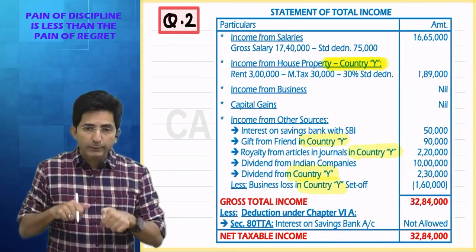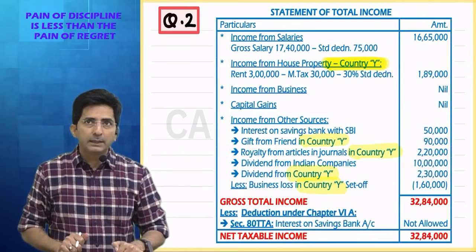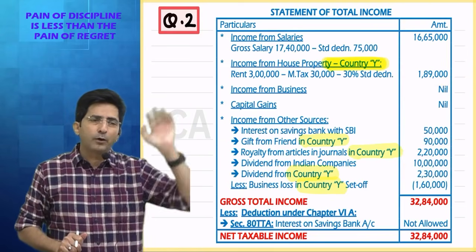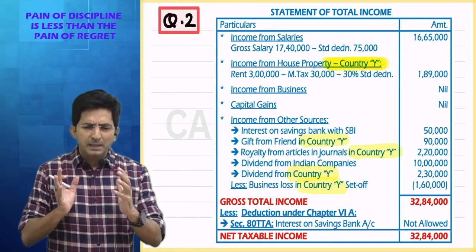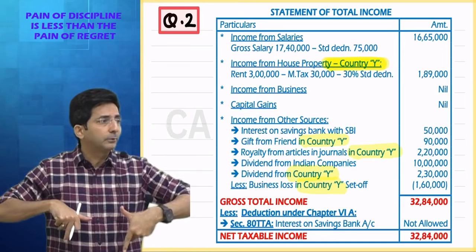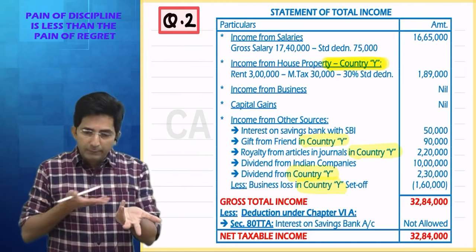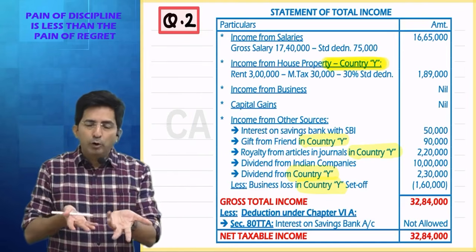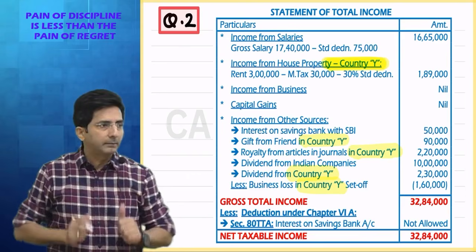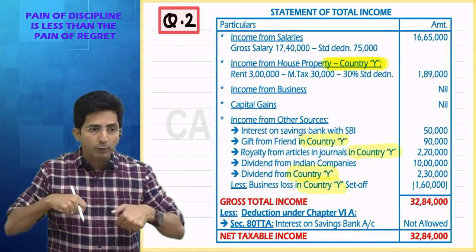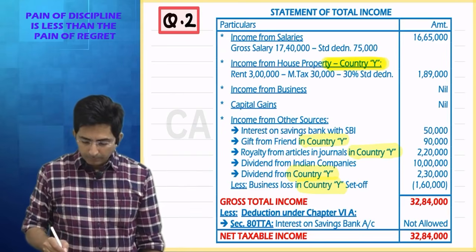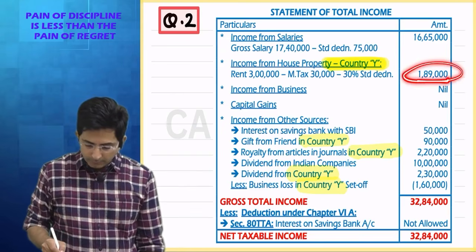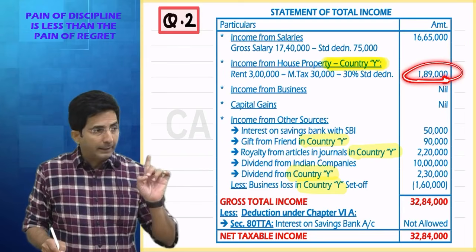See, India is also giving you set off now. Now someone will say, but that set off is not allowed in foreign country. But why are you seeing foreign law? Doubly taxed means how India is doubly taxing you. And when India is giving you set off, you cannot blame the Indian government that you are doubly taxing me. They are giving a set off also, na? So tell me, what is the final doubly taxed income amount? 1,89,000.